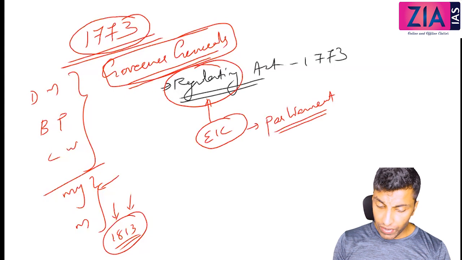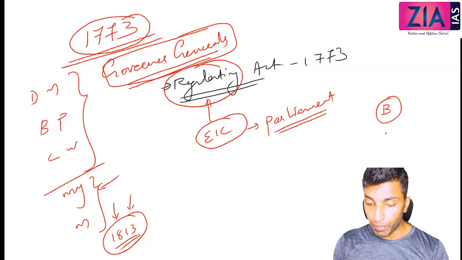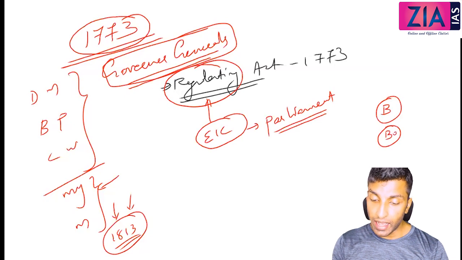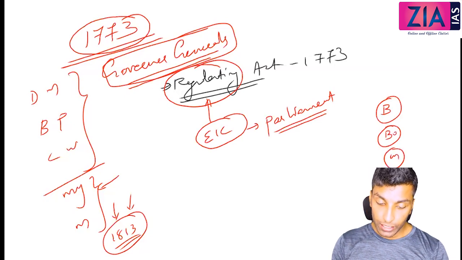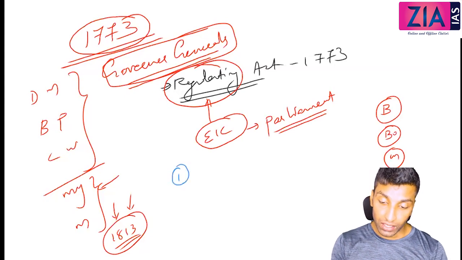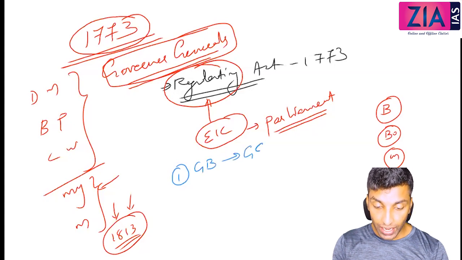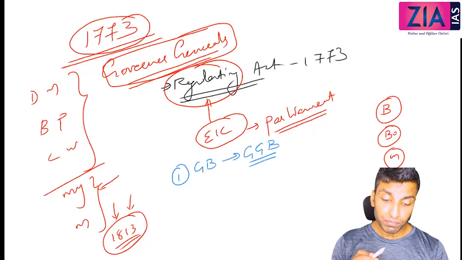Now, there were governors in Bengal, in Bombay, the three presidencies if you see, and in Madras there were governors. So one of the most important points, the first point, is that the governor of Bengal became Governor General of Bengal.